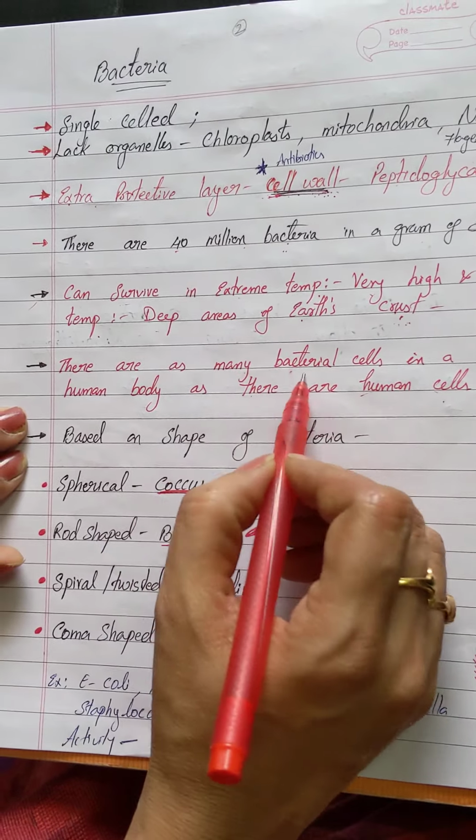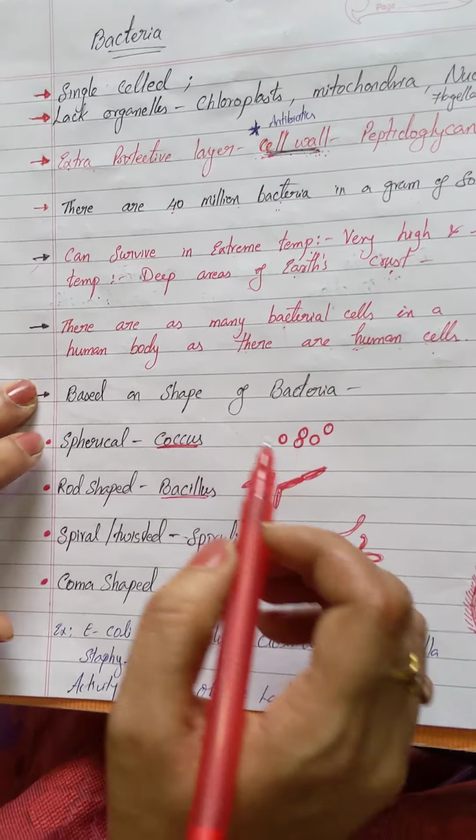So this indicates this, right? Now, till now we have discussed the general specifications of bacteria, its size, where it is found, how it is found, and the survival nature of bacteria. Now let us proceed further. We'll discuss different types of bacteria, right?